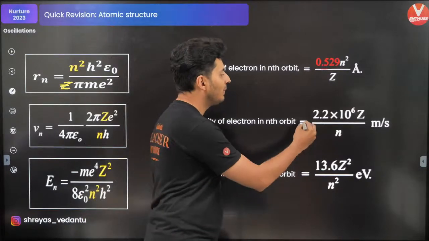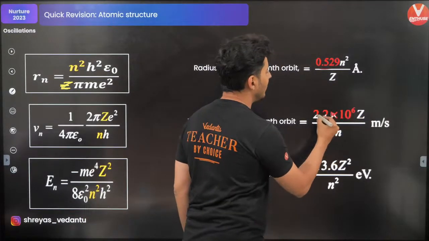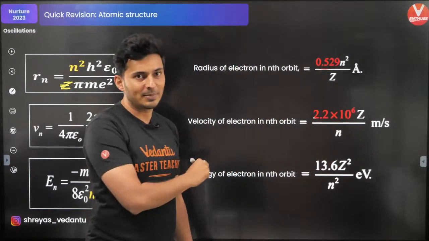Velocity, you need to remember the number 2.2 into 10 to the power 6 meters per second.